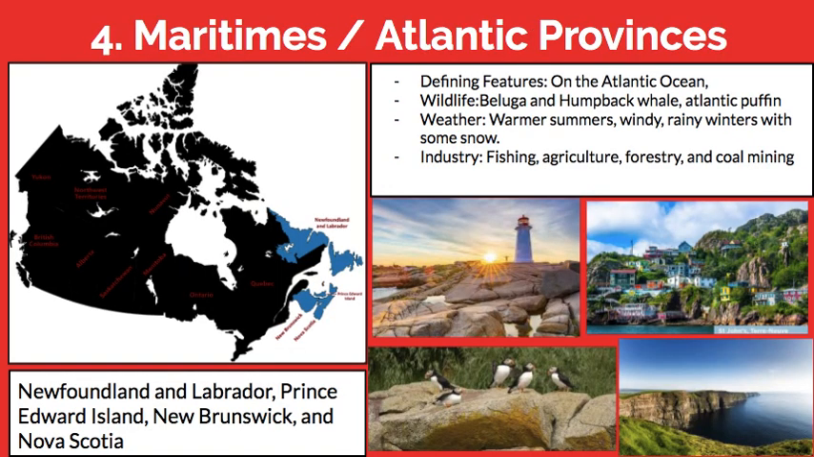Okay, so the Maritimes or the Atlantic provinces. These guys, as you can see, are all along the Atlantic Ocean, and that includes Newfoundland and Labrador, Prince Edward Island, New Brunswick, and Nova Scotia. Because they're along the ocean, you can always see that they have these cliffside landscapes, these breathtaking views with these large cliffs.